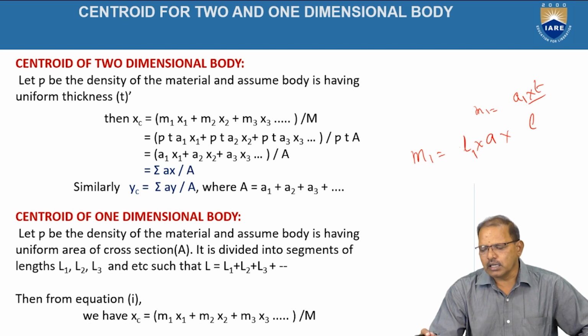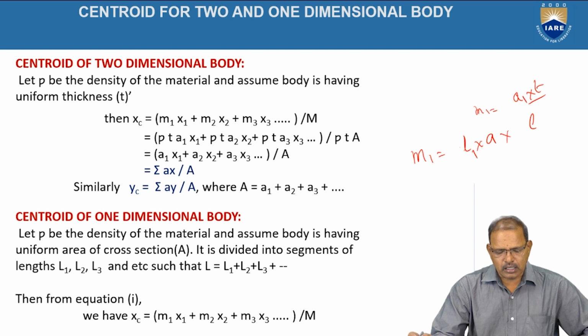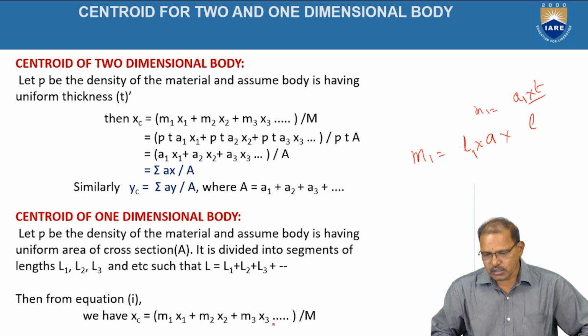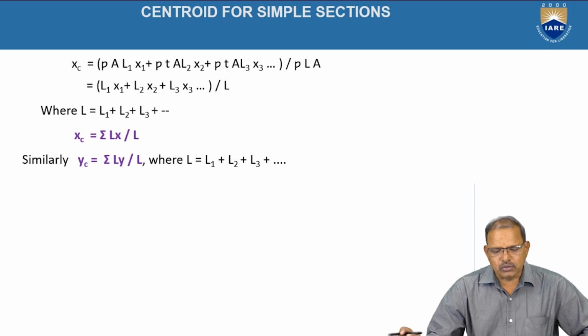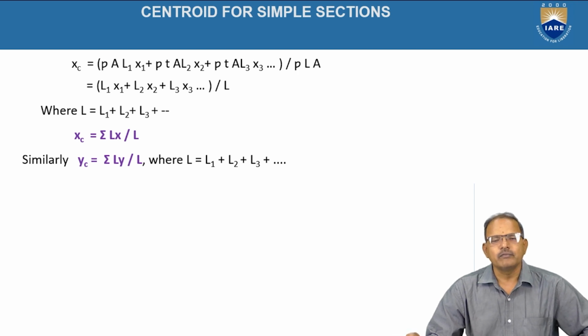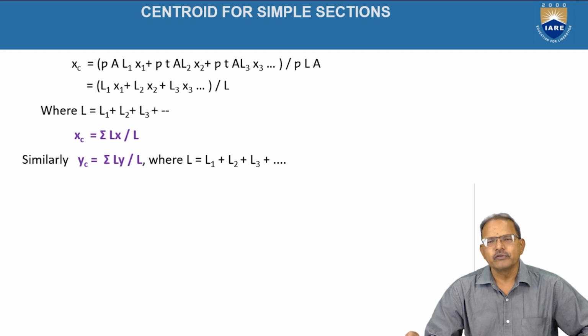So L1 A rho we can take it now. That means here XC is equal to, according to the relations now, M1 x1 plus M2 x2 plus M3 x3 divided by M. It can be written as rho A L1 x1, because the area of the cross section remains constant, since we are taking it in the form of a uniform wire, that is a one directional object. Rho A L2 x2, rho A L3 x3 and so on, divided by rho L A now.